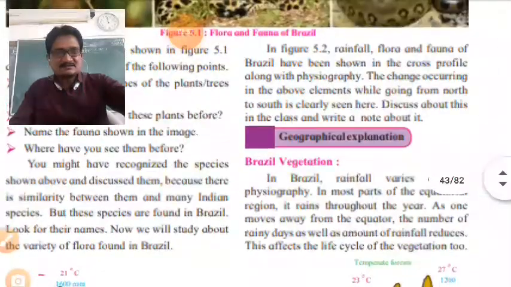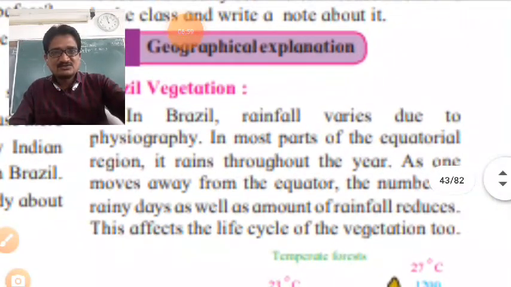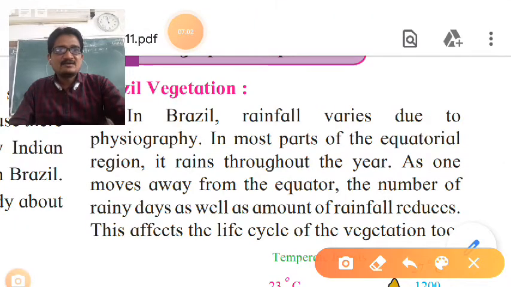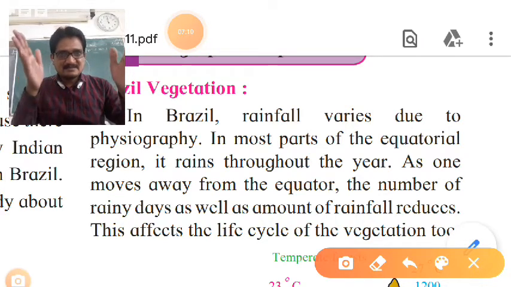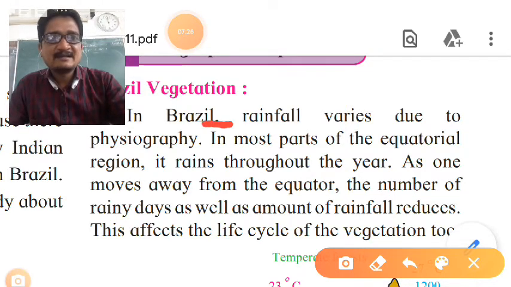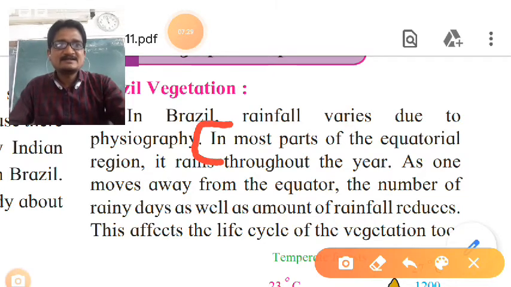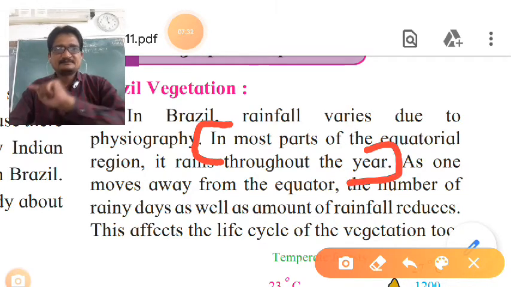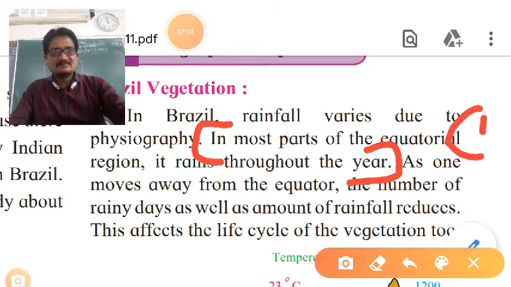Note down this point. Write a short note on Brazil vegetation. In that question you should write 4-5 points. For example, if it asks for 4 marks or 2 marks, then you can differentiate your answer. So this is your first point: in most parts of the equatorial region, it rains throughout the year.